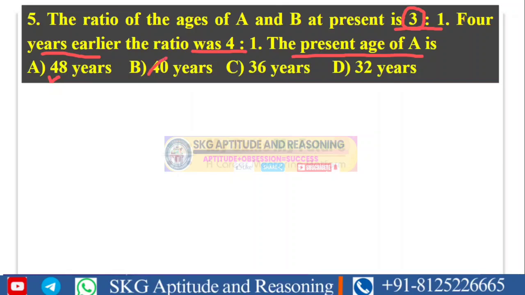40 is not a 3 multiple, 36 is a 3 multiple, and 32 is not a 3 multiple. So my answer will lie in either A or C. I am not in a position to say exactly whether it is A or C, so I am at 50-50 chances. That's why I am going to solve the problem.